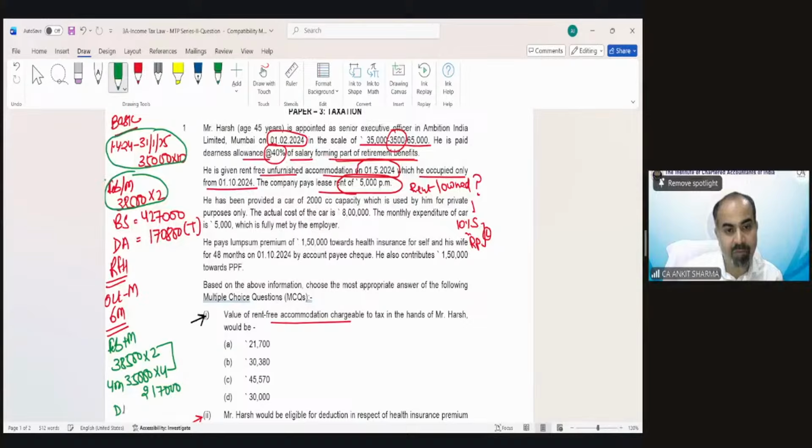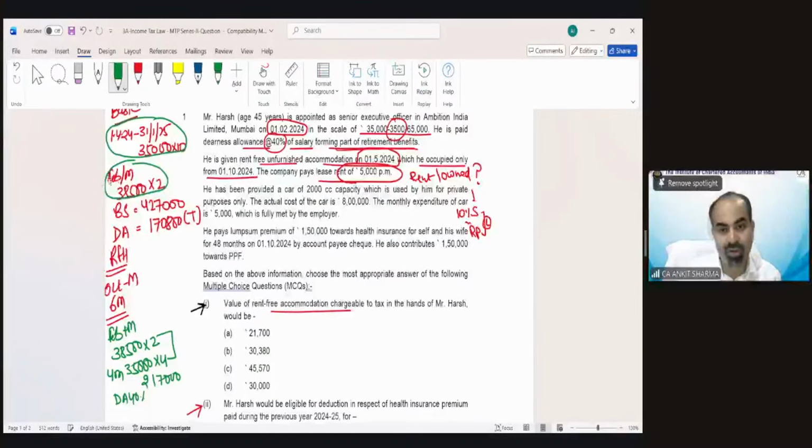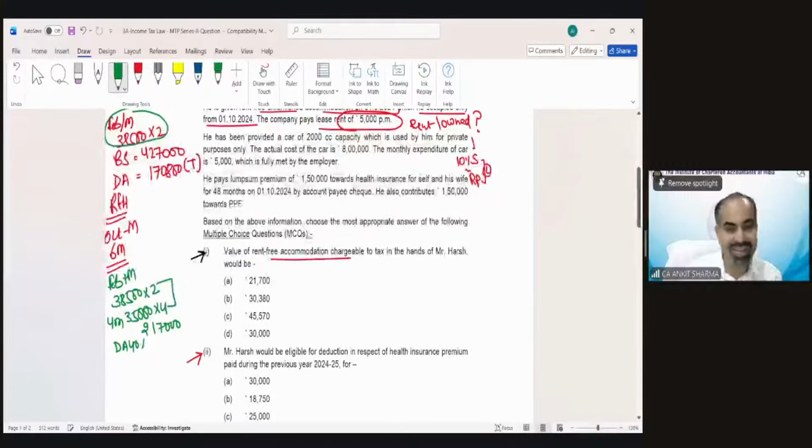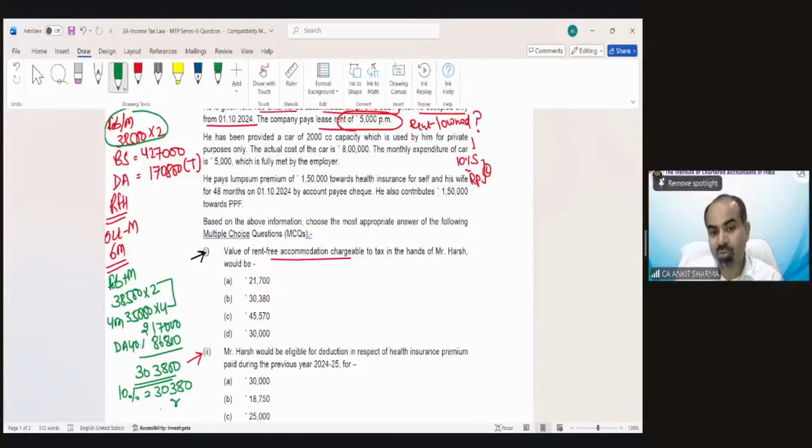And DA 40% I have to take for this value. So that would be 86,800. Total salary monetary for the purpose of rent-free house would be 3,30,800. Now 10% of this would be 30,380, or rent paid by the company, which was 5,000 per month. So for 6 months, that would be 30,000. So the lower would be the taxable value, and that would be 30,000. So the correct answer would be option number D.